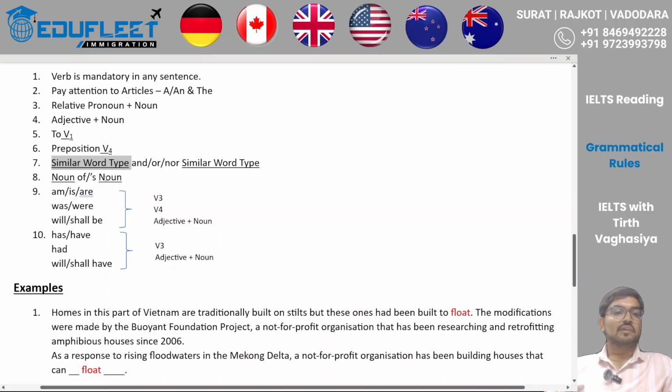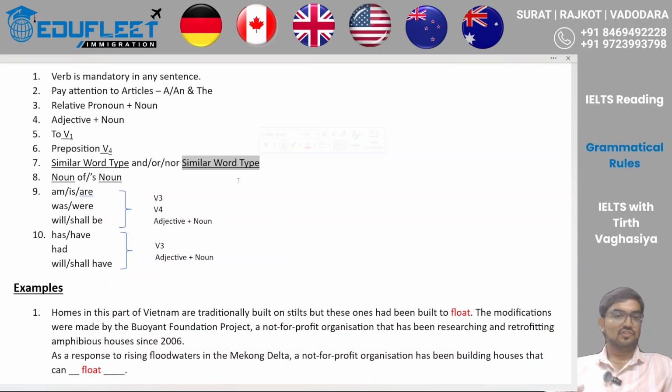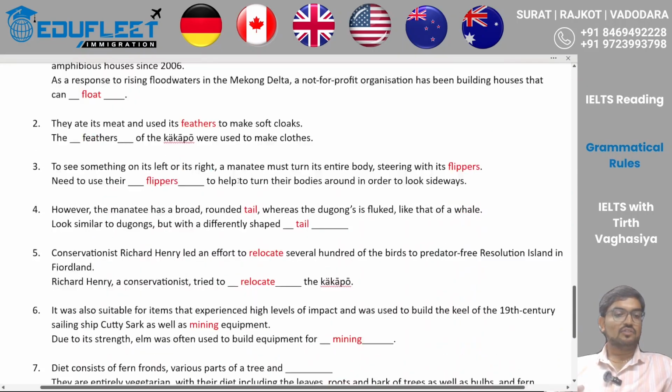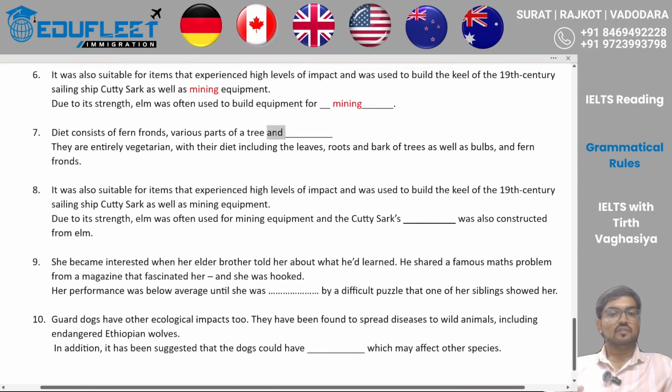Similar word type means if there is a noun ahead of "and", then you can expect a noun after that. If you see a verb at the first place, then at the second place it has to be a verb. If it is an adjective, then this has to be an adjective, because the joining of those words has to be the same. Then this conjunction can be used. So let's look at the seventh one. You can see over here "and".